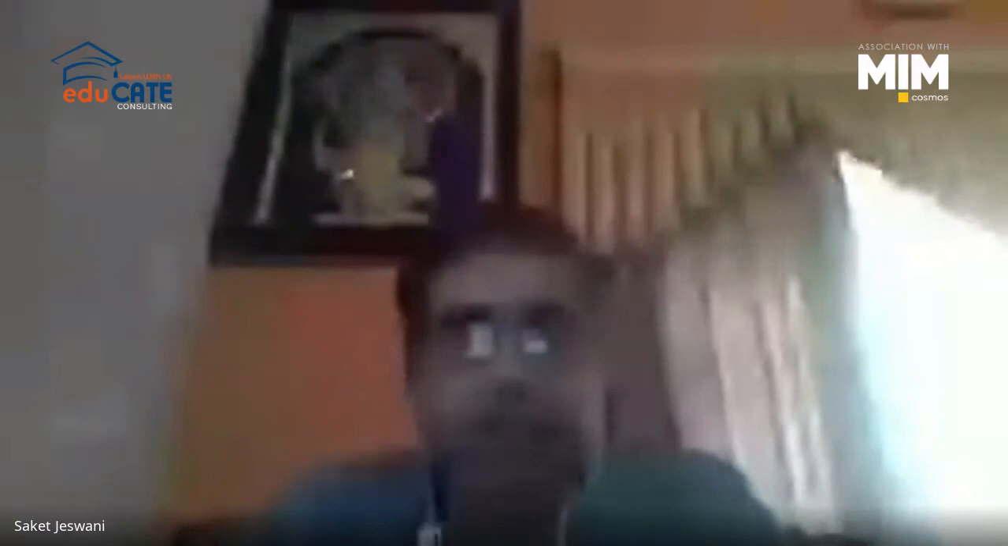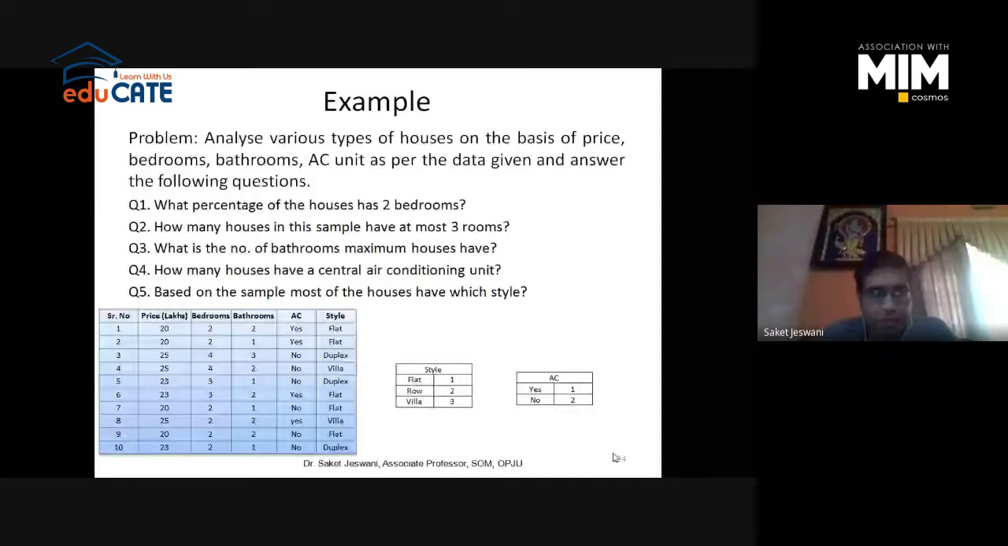So the problem is we need to analyze the various types of houses on the basis of price, bedrooms, bathrooms, and AC units as per the data given, and answer the following 5 questions. We have data in our Excel sheet in terms of price, number of bedrooms, number of bathrooms, AC installed or not, and the style of the house. It may be flat, duplex, or villa.